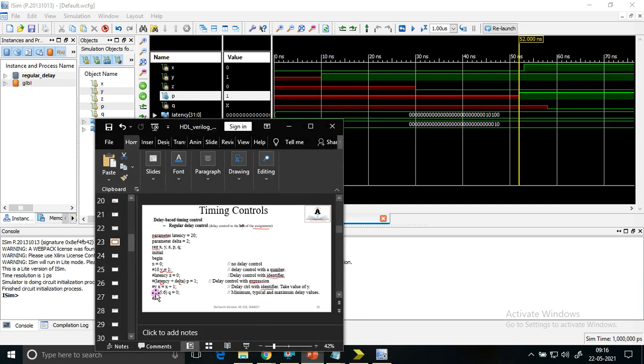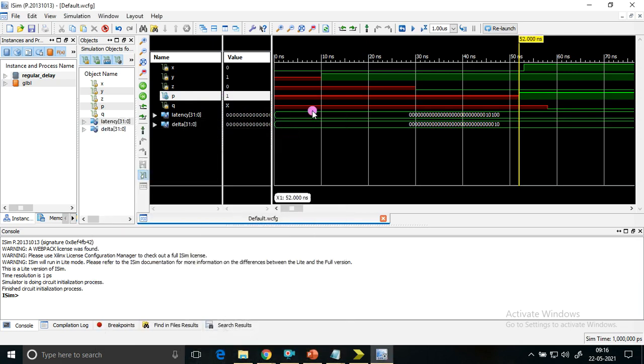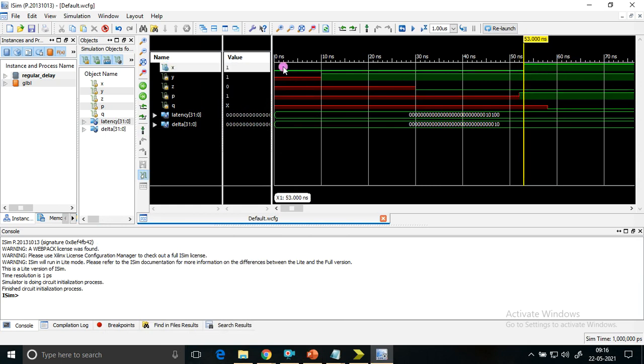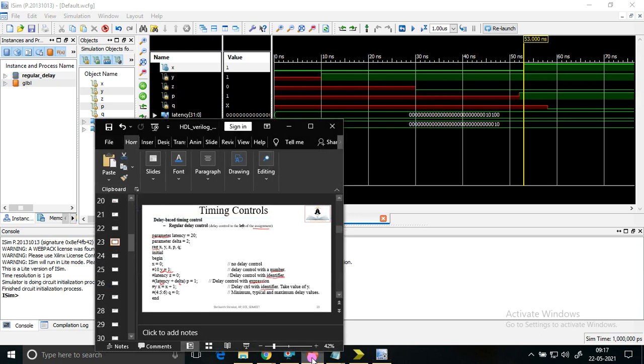So after that, we have #y x equal to x plus 1. X is incrementing after y time units. Y is 1, so after just 1. At 53, x is getting incremented to 1.